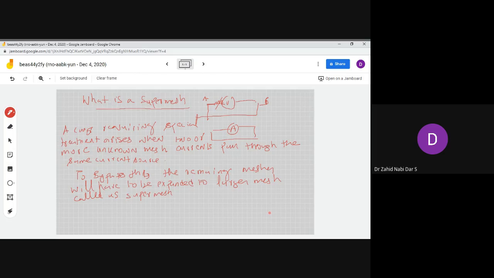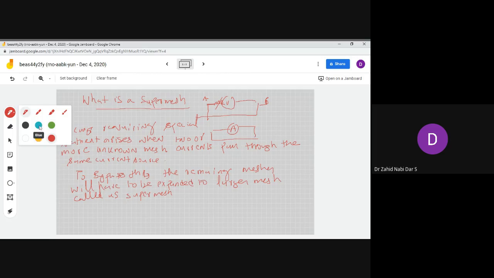So what we do is, once the loops are formed, after we apply it, we form it into a super mesh, then we apply KVL. The super mesh and the mesh have some constraints that will be explained with one simple problem and one difficult problem, so it will be very easy to understand what exactly I meant.